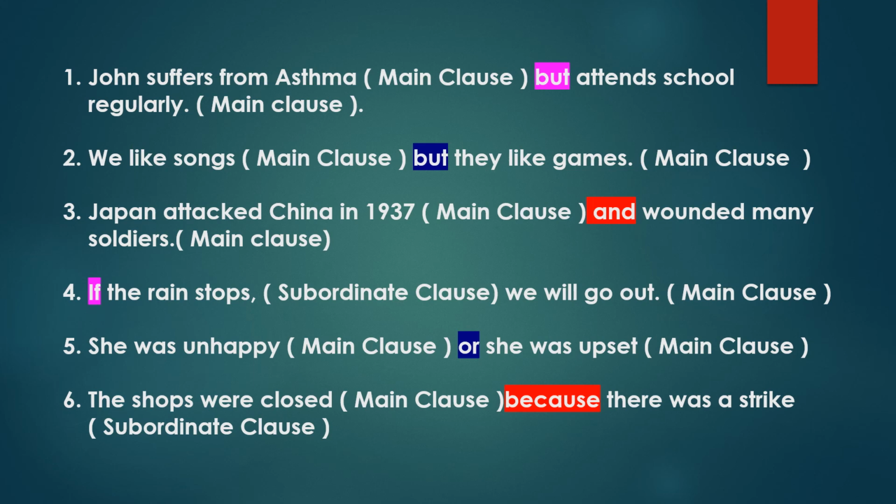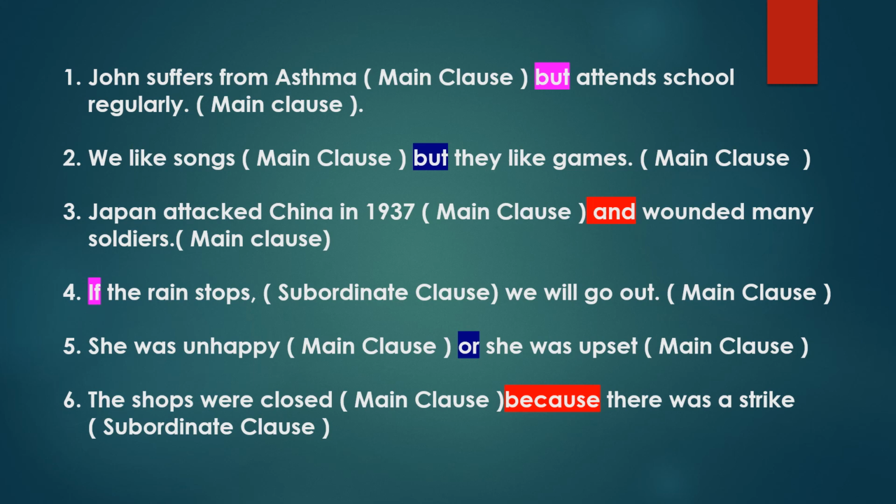Fourth example: if the rain stops, we will go out. Here the conjunction is if, so that is a subordinate conjunction. That's why we have a subordinate clause in this sentence: one subordinate clause and one main clause. If the rain stops, this is not a complete sentence, so this is a subordinate clause. We will go out, that is a complete sentence, so that is the main clause. In this sentence, one main clause is there and also one subordinate clause is there.